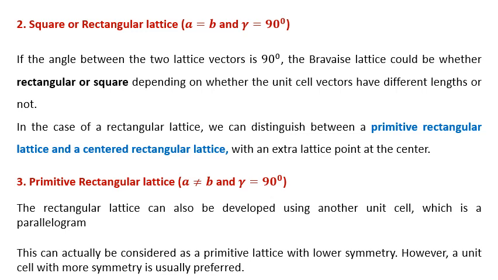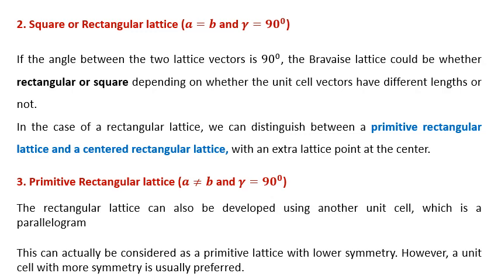But in the case of rectangular lattice, there will be two types: primitive rectangular lattice and a centered rectangular lattice. What is the difference? In primitive rectangular lattice, A is not equal to B, gamma is equal to 90 degree, and also there is no extra lattice point at the center.